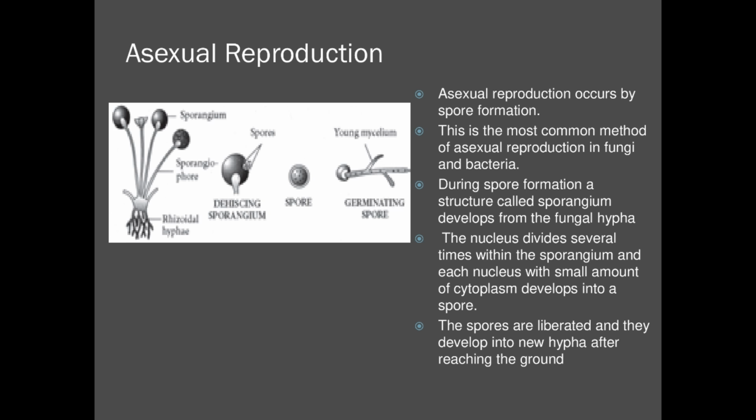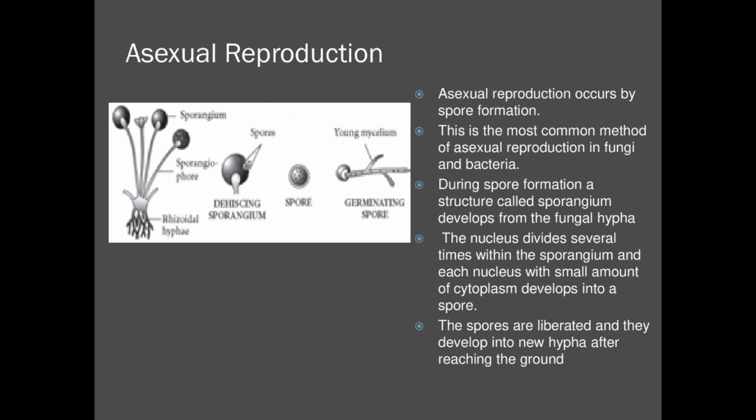Inside the sporangium, the nucleus gets divided many times, and each nucleus along with a small amount of cytoplasm is called a spore. A spore is nothing but a cell, and these spores will be plenty in number inside this sporangium, and when the spores come out of this sporangium, each and every single spore gets developed into a new fungal hypha. This is your asexual reproduction.